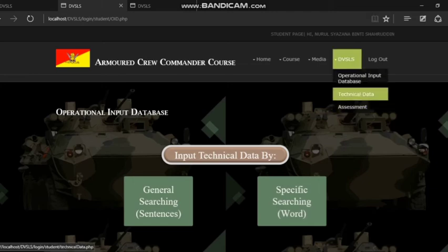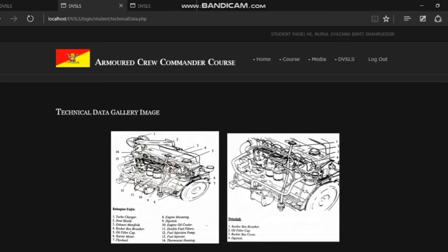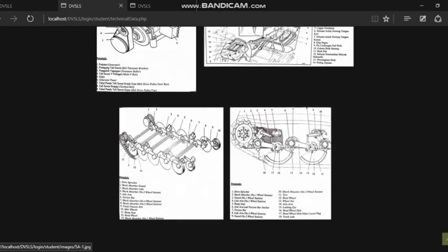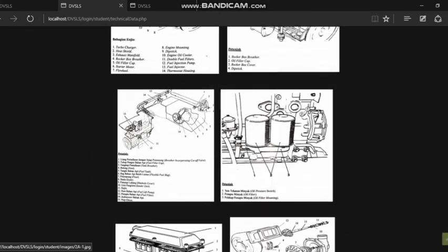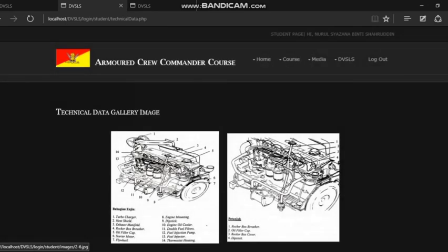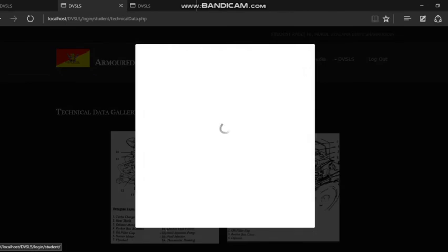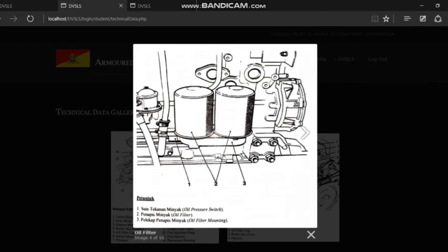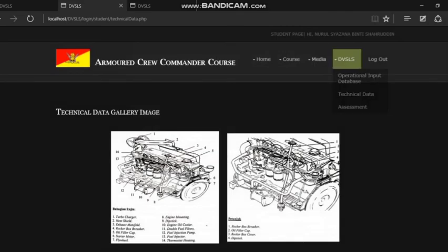Then we move to the next button, technical data, which is this page that contains all the image notes of the system engine in army tank. So the student can just click on these images for their learning purpose, so they can view one by one.